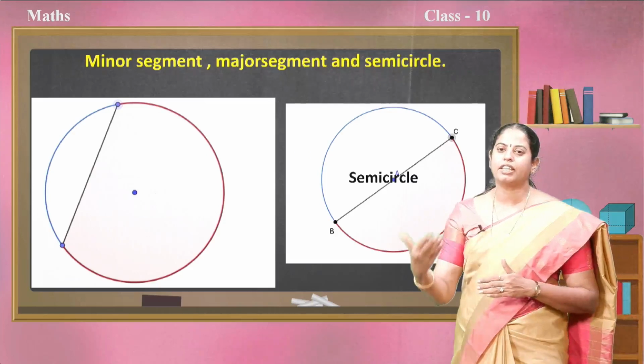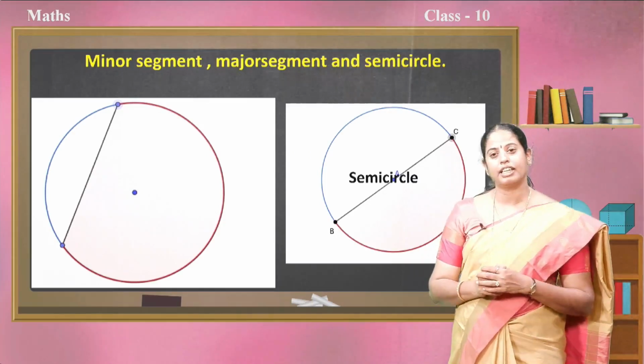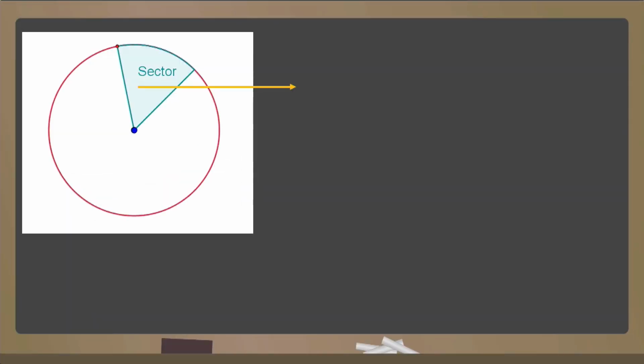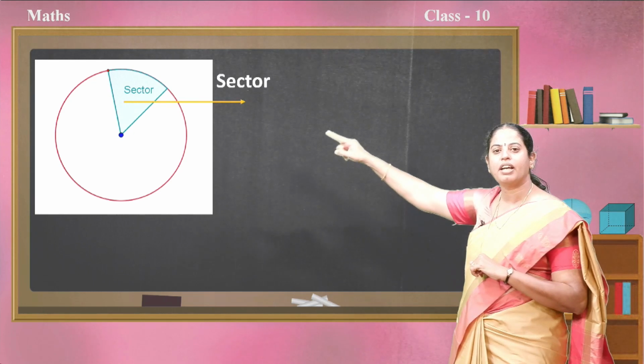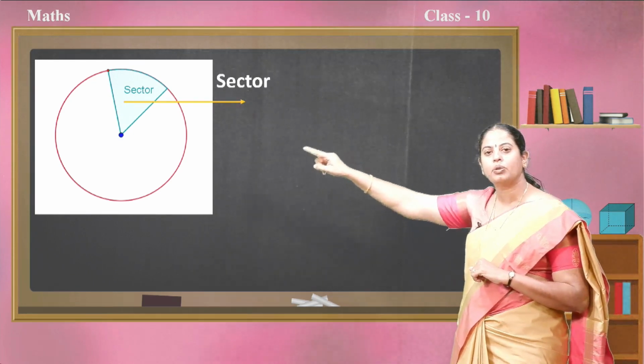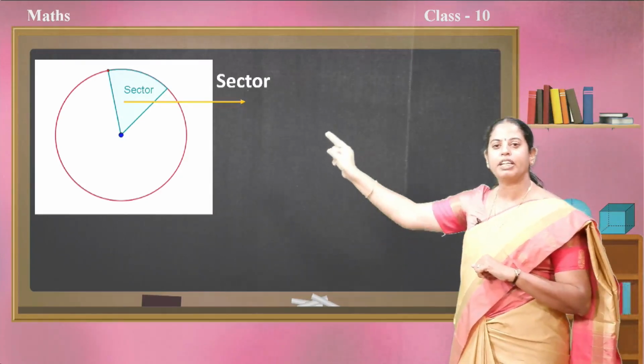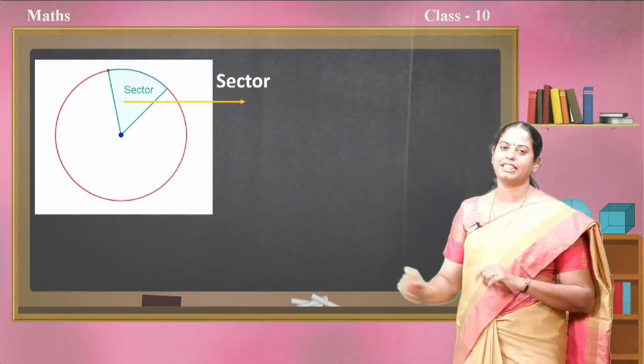Then what else we are going to recall related to circle is, observe this picture. Here, do we call this a segment? No, it is already mentioned, this is not a segment, it is a sector. Then what is the difference between the segment and the sector? A segment is formed by a chord and an arc, but if you observe here, this is the part of the circle formed by two radii and an arc. Yes, the part of the circle formed by two radii and an arc is called a sector.